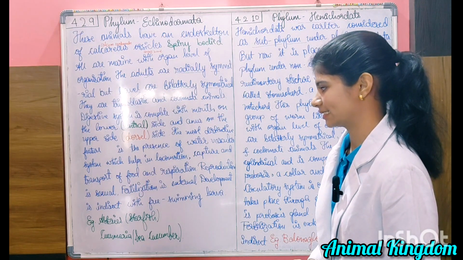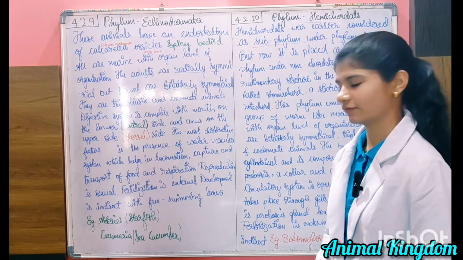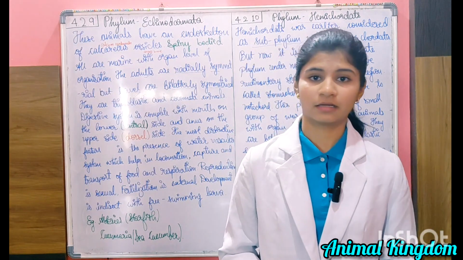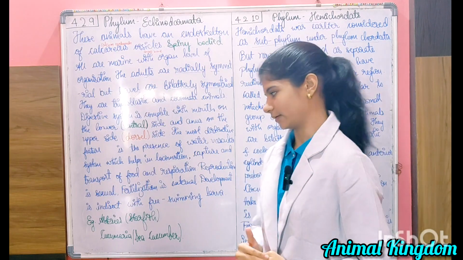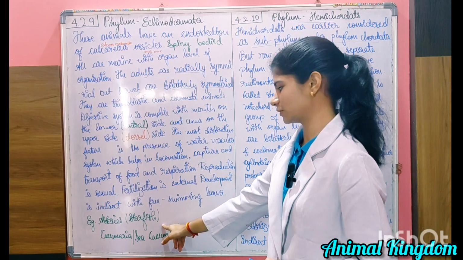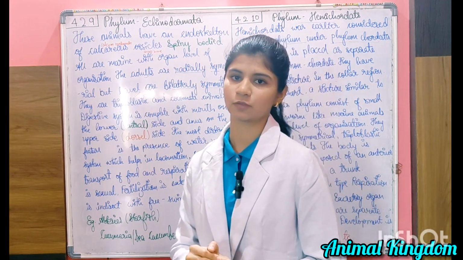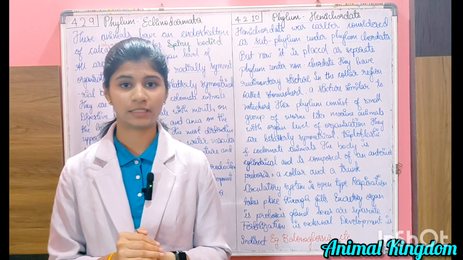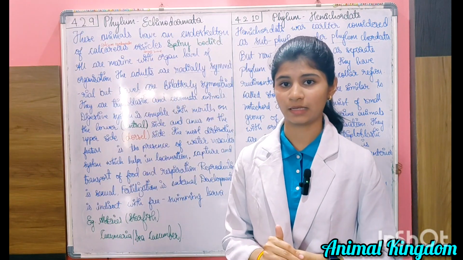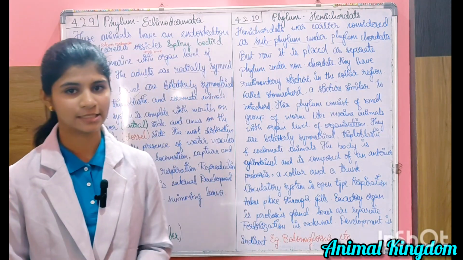Reproduction is sexual, fertilization is external, and development is indirect with a free swimming larva. The larval stage is free swimming. For example, Asterias, which is commonly known as the starfish, and Cucumaria, which is commonly known as the sea cucumber. For these organisms, both the common name and the scientific name are given.